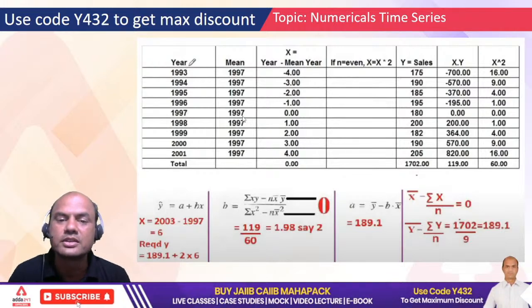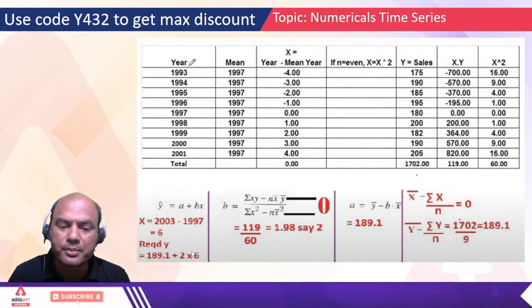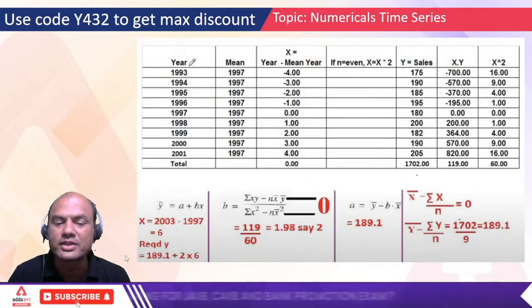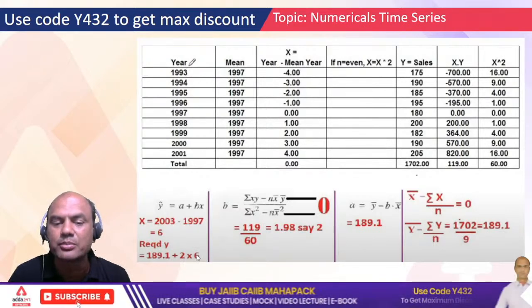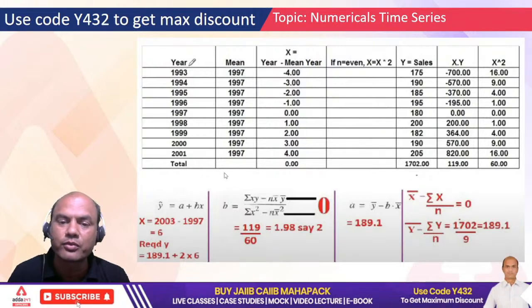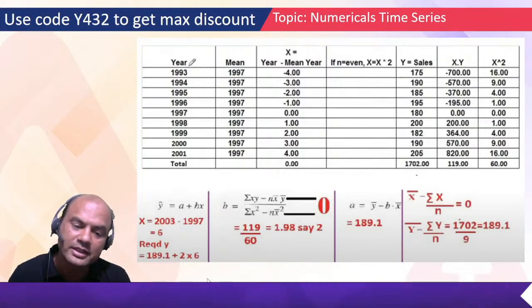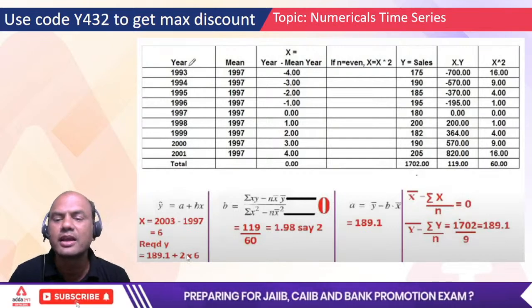So what will I do? Just take this 6 and put it over here. So what was my equation? y equals 189.1 plus 2 into x. So instead of x, I'll put 6 now, because just now I found out 6 for 2003, isn't it? So input the value and you'll get the answer.